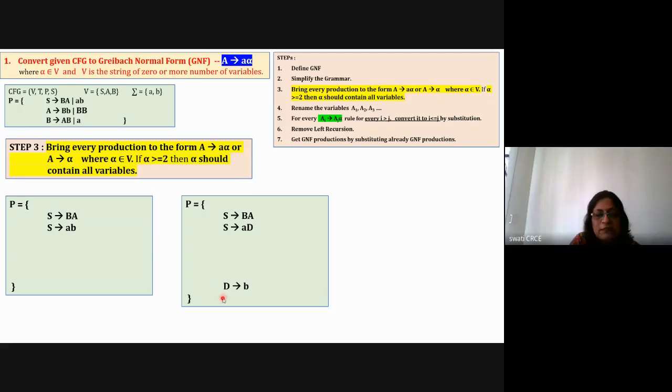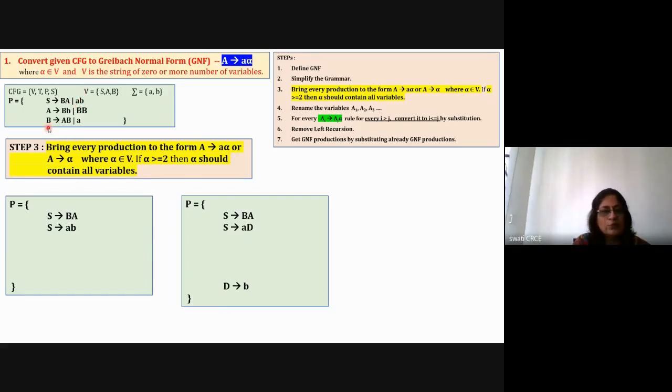Like the left hand side is a single variable, the right hand side is a single terminal, and after that there are 0 variables. So it is already in GNF, so it is permitted. It is following this first part. So I have added D is equal to small b, and I have converted these two terminals into one terminal and one variable. So it is in small a alpha format, which is already a GNF kind of format. So this change is done for this particular rule.